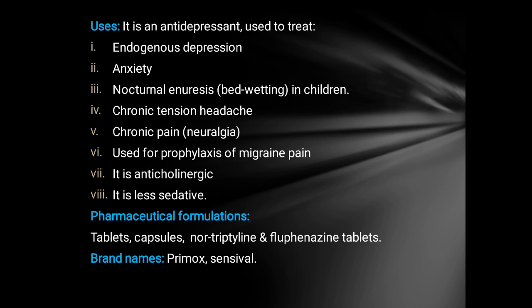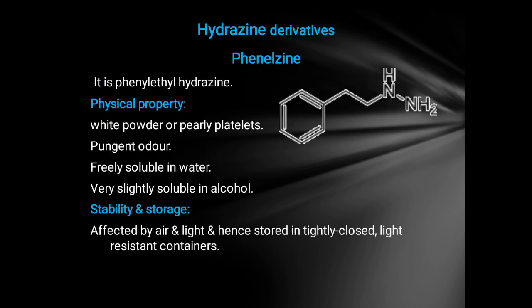Pharmaceutical formulations of nortriptyline are nortriptyline tablet, capsule, and nortriptyline and fluphenazine tablet. Brand names are Primox and Sensival. Next class of drugs are hydrazine derivatives, and from that we are going to study phenelzine. It is a phenylethylhydrazine derivative.